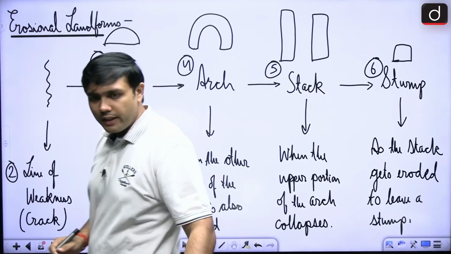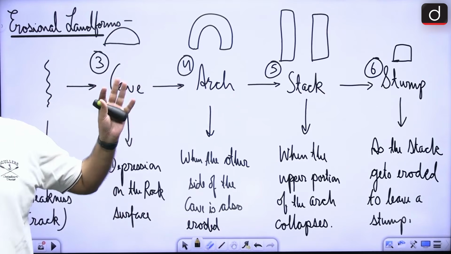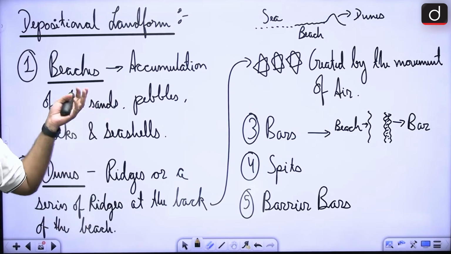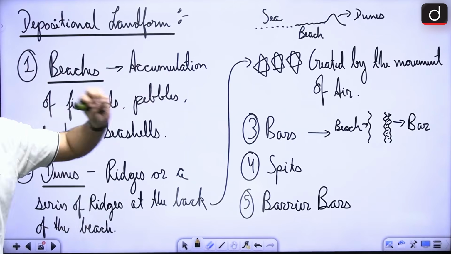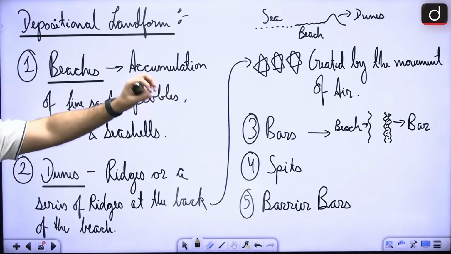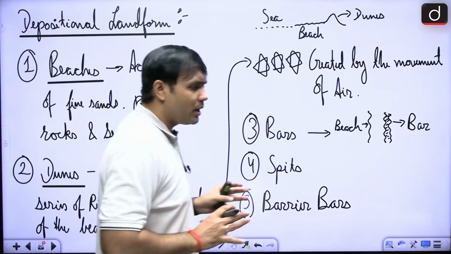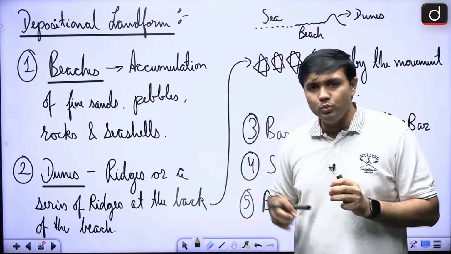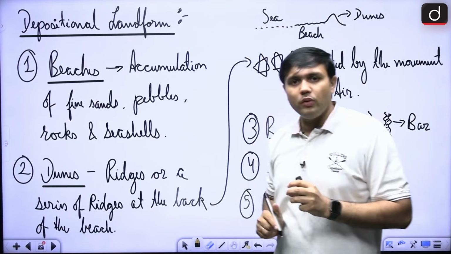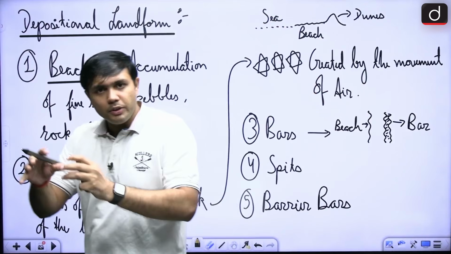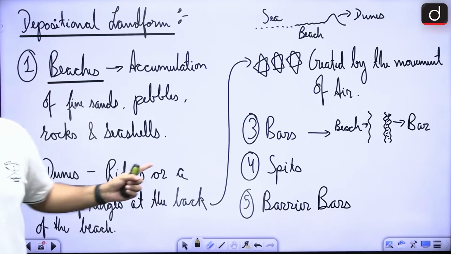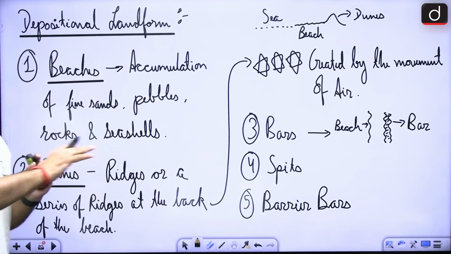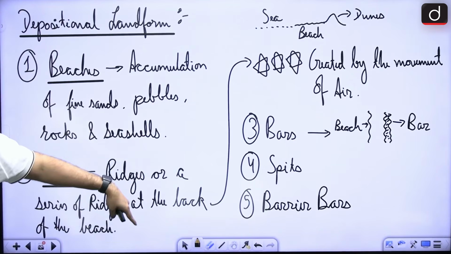Next, these are all erosional landforms. In case of depositional landforms made by sea waves, again this is a very easy one: beaches, right? Here all the different fine particles, pebbles, rocks, seashells are coming and getting deposited in a particular area, hence these are forming beaches. Then there are dunes, right. What you are going to see in case of desert region, you will also find in this particular area. Due to the action of the wind, you will find dunes here. These are ridges or series of ridges that are around this beach region, right. So you will find dunes, right.